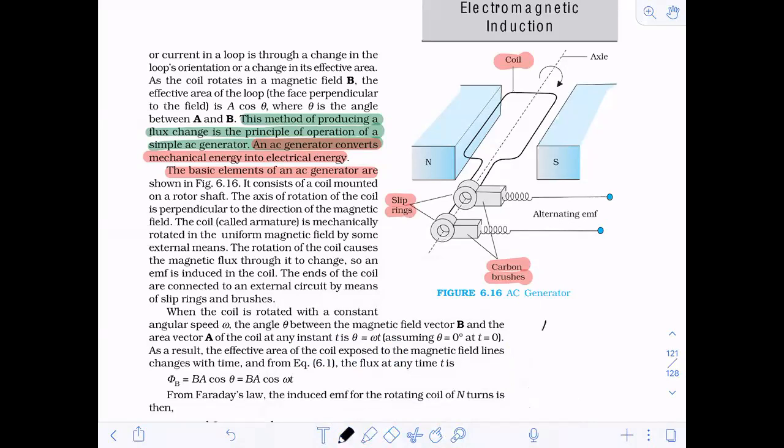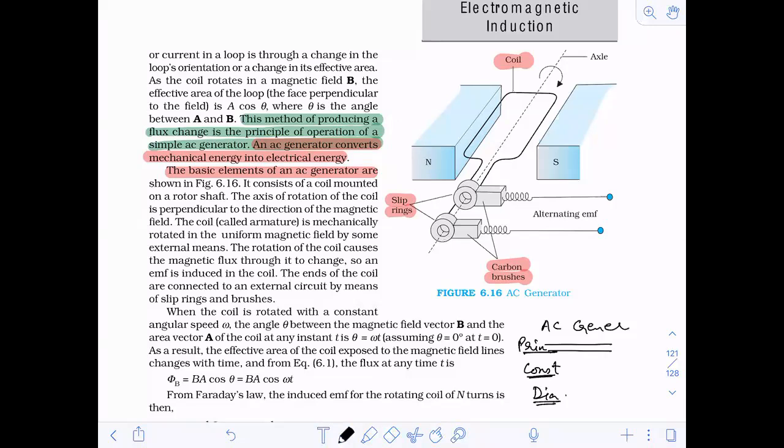You will just start with AC generator. Then first heading, you'll write on what principle it acts. Then you'll write down about its construction. Within construction, you'll name all these parts. Then you'll draw the diagram.